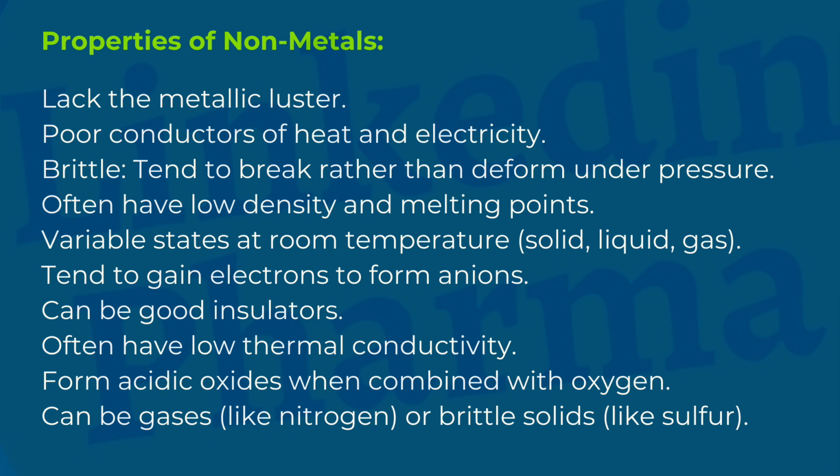Properties of non-metals. Lack the metallic luster. Poor conductors of heat and electricity. Brittle, tend to break rather than deform under pressure. Often have low density and melting points. Variable states at room temperature, solid, liquid, gas. Tend to gain electrons to form anions. Can be good insulators. Often have low thermal conductivity. Form acidic oxides when combined with oxygen. Can be gases, like nitrogen, or brittle solids, like sulfur.